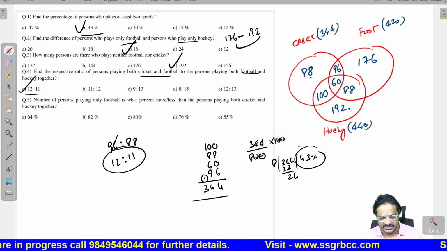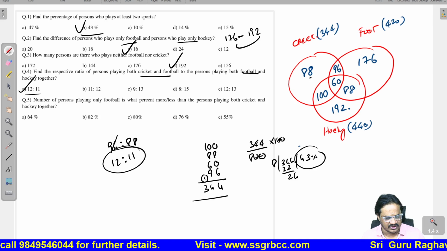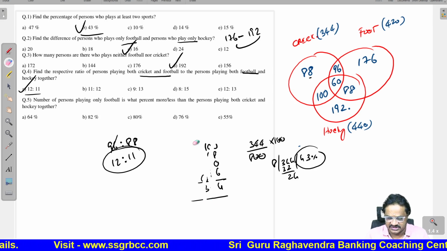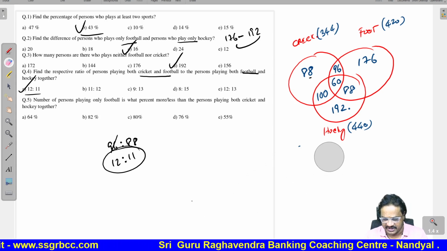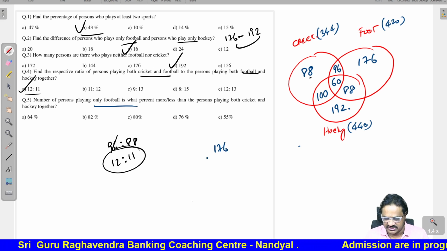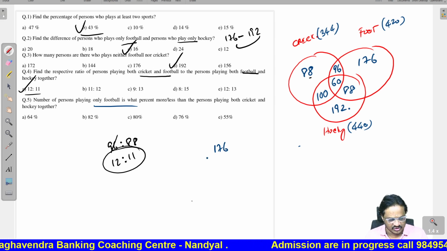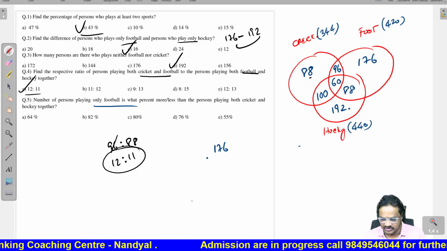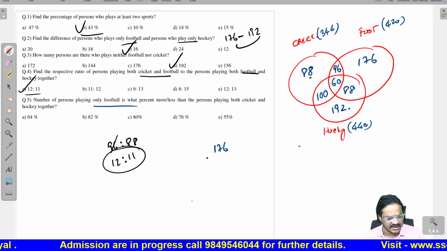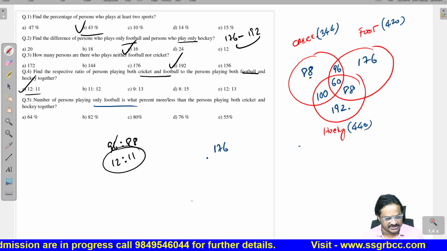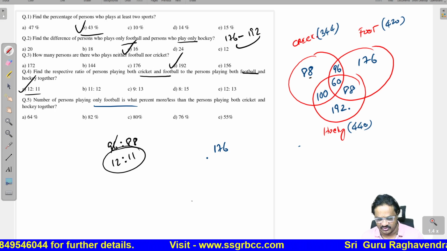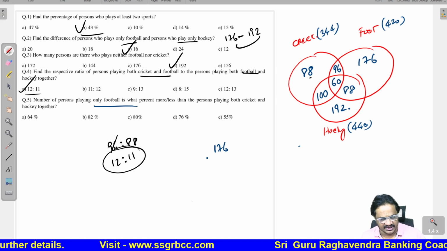The number of persons playing only football is what percent more or less than both cricket and hockey? So, only football is how much? See, only football is 176. It is how much more or less than persons playing both cricket and hockey together. So, both cricket and hockey together is how much?